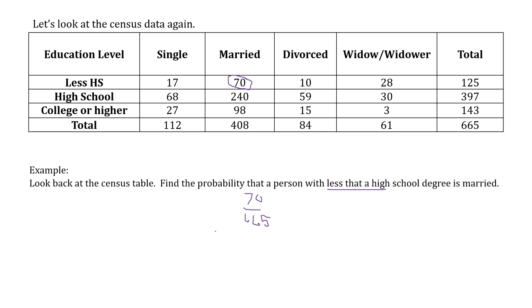Again, like I said, it's divided by the probability of just B happening, and that's the probability of somebody being married. So that is now 408 divided by 665. Then you do that math and you find that the probability of having less than a high school degree given being married would be 70 divided by 408. Make sense?